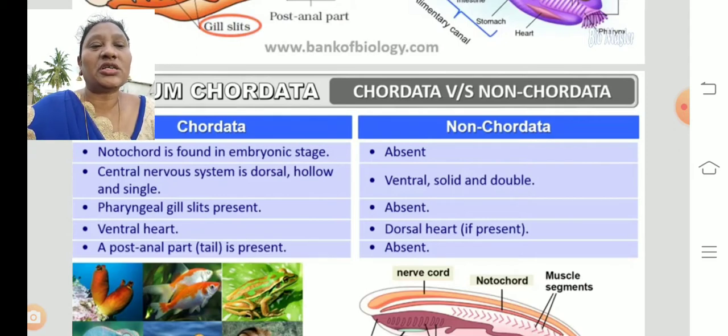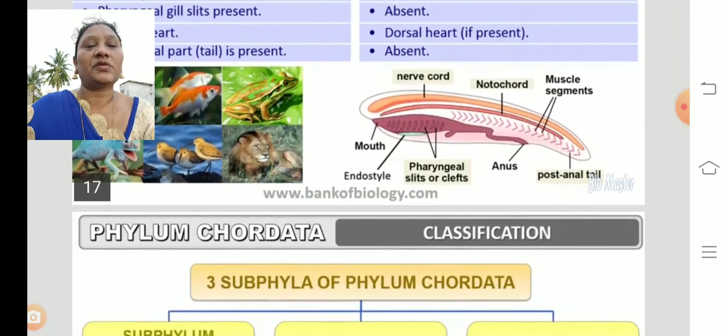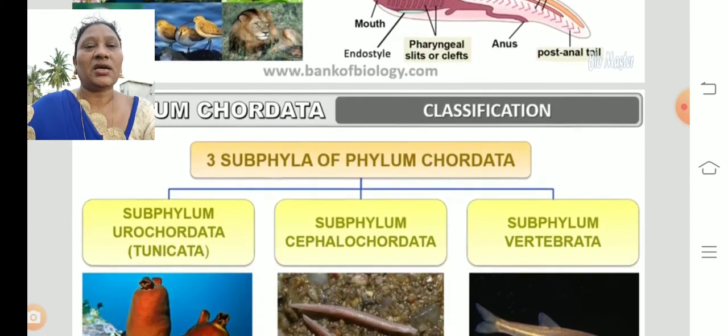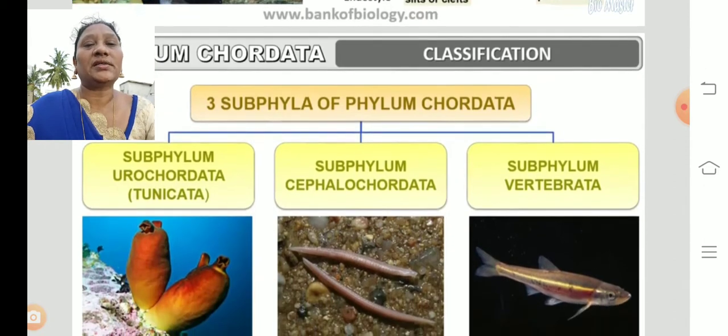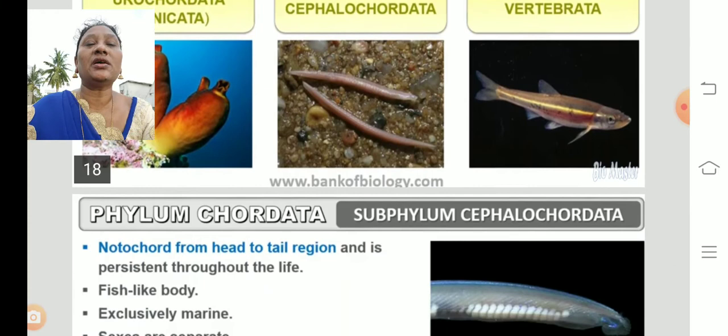So are you clear with what is the ventral side and what is the dorsal side? Ventral side is the topmost and dorsal side is the bottom. The post-anal tail is present in the chordates, and here we cannot find the tail. Those are the general characteristics. Coming to the three subphyla of the phylum Chordata: subphylum Urochordata, subphylum Cephalochordata, and subphylum Vertebrata.